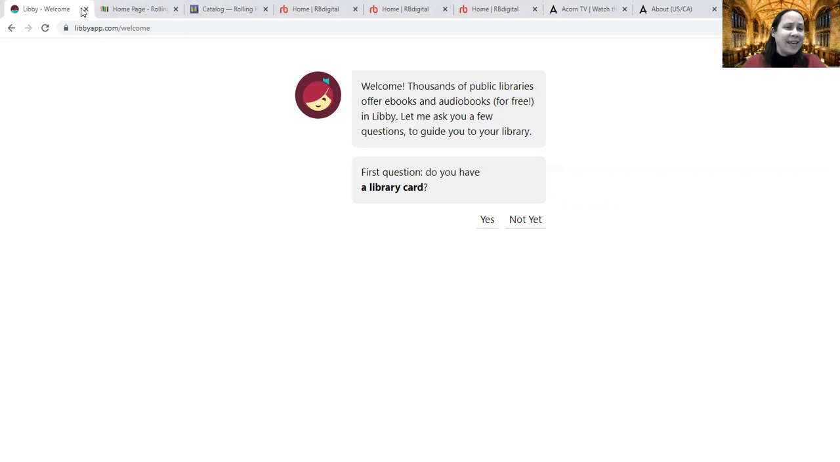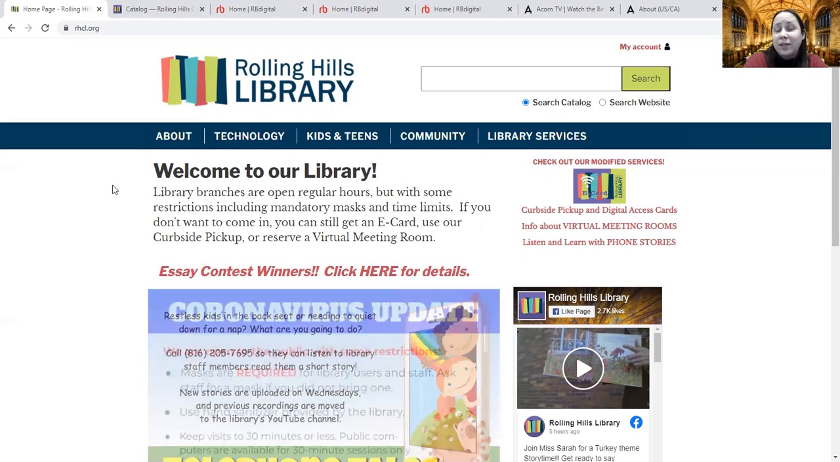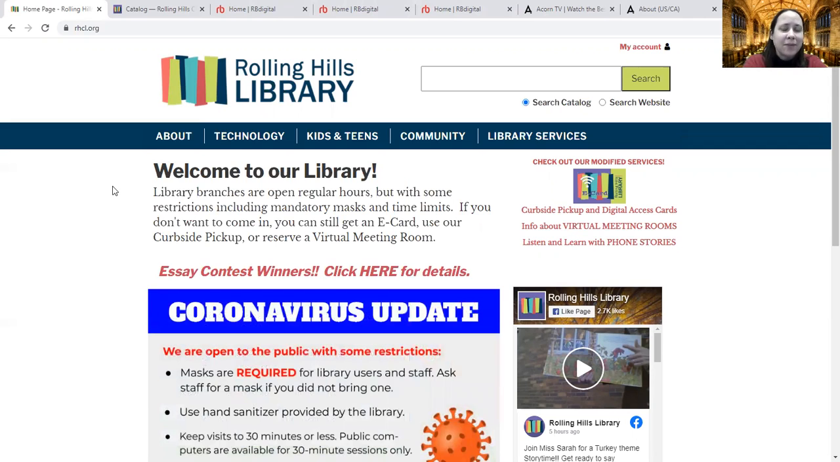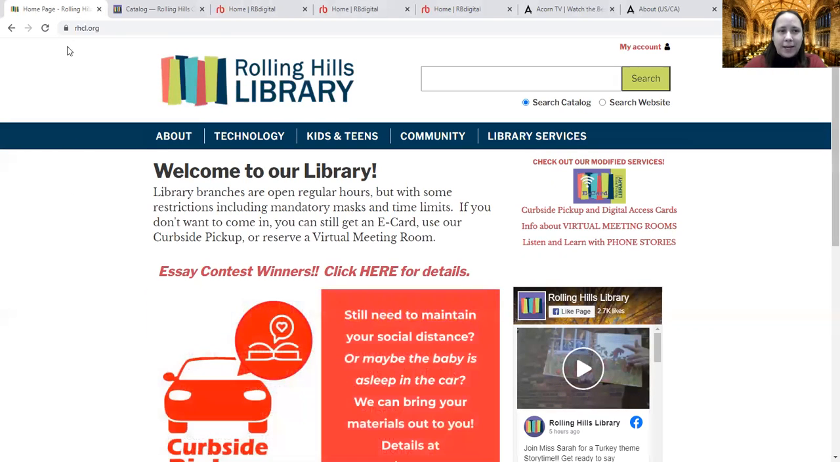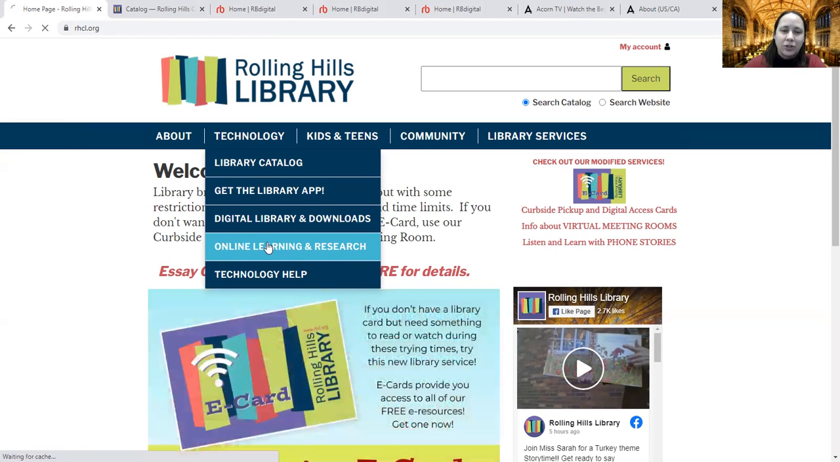That is not to say that there's nothing that you can get from RBDigital still. If you're using the RBDigital app, you'll notice a lot of things are missing, but there's still some stuff there. So that's what we're going to be talking about today. Now, to get to RBDigital, you can start from our website, rhcl.org. You'll find it under Technology. It is no longer under Digital Library and Downloads, but you will still find it under Online Learning and Research.